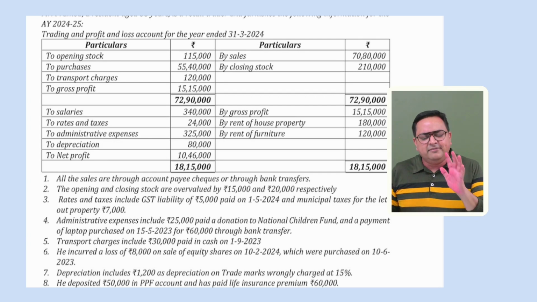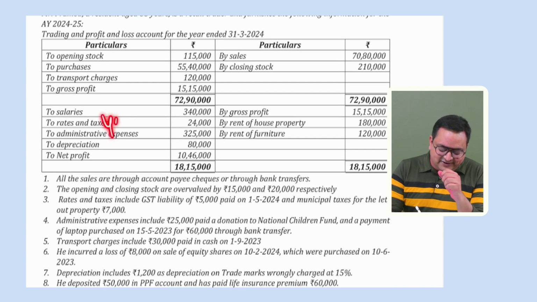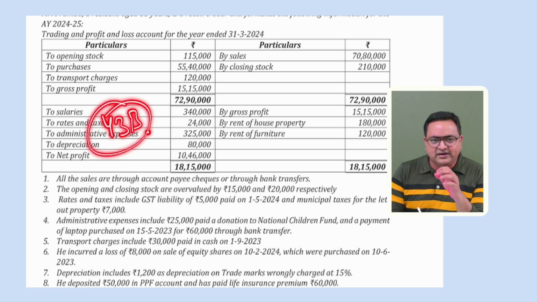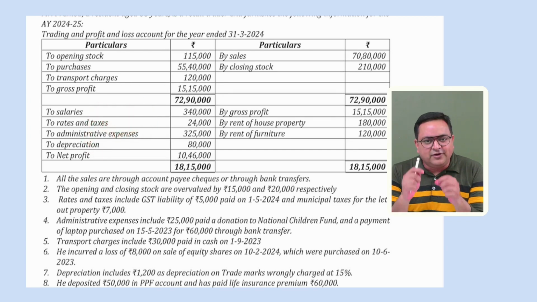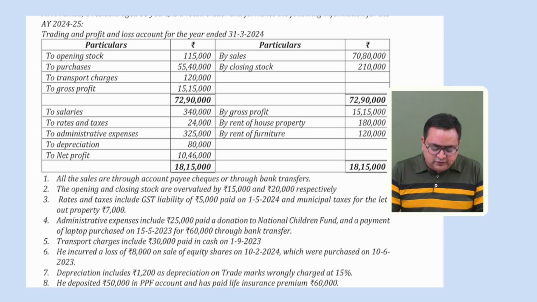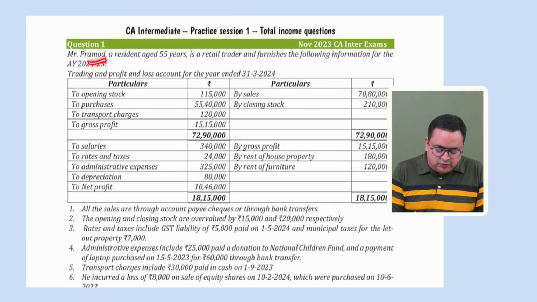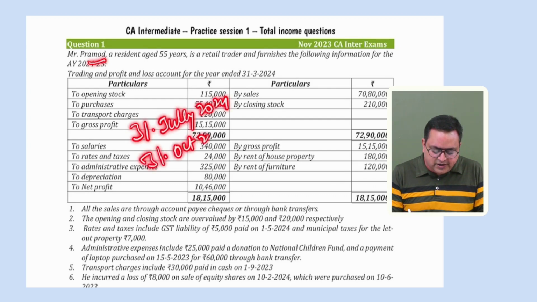But GST liability, customs duty liability, that is something which we can allow, provided section 43B. Remember that section 43B will also come into picture regarding taxes, because section 43B has certain expenses which are allowed only if they are paid up to the due date of ROI. So let's say Mr. Pramod's due date of ROI is 31st July 2024, or if it is 31st October 2024.